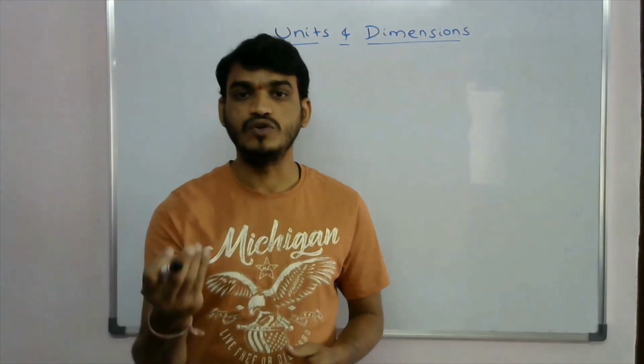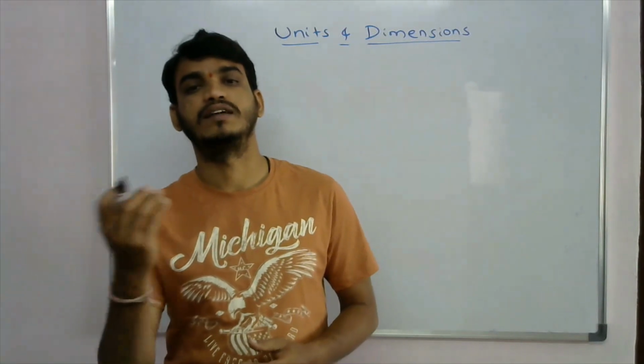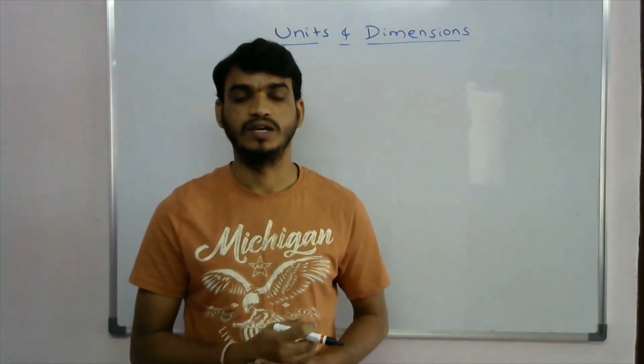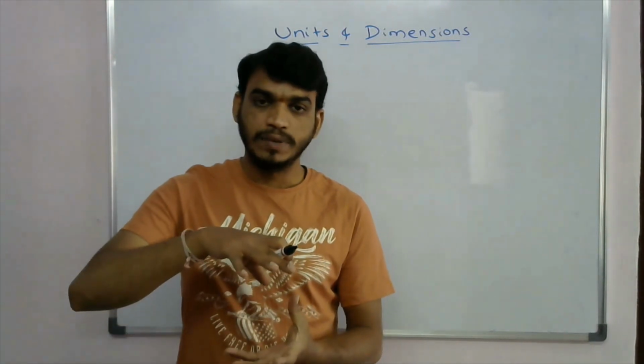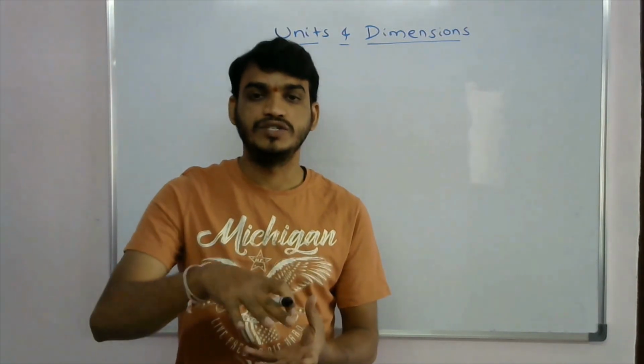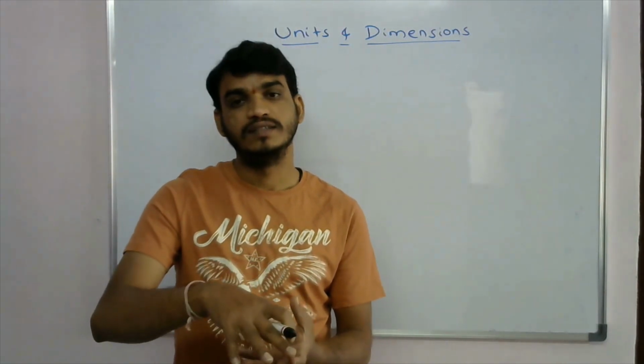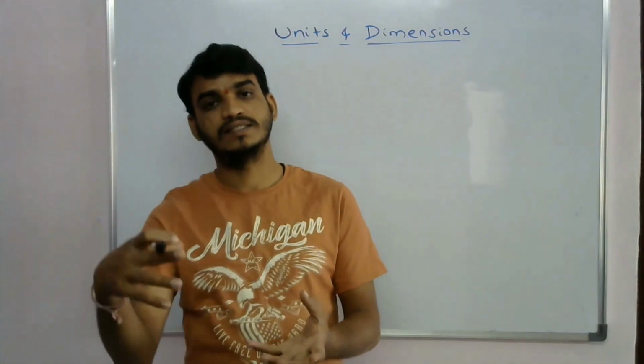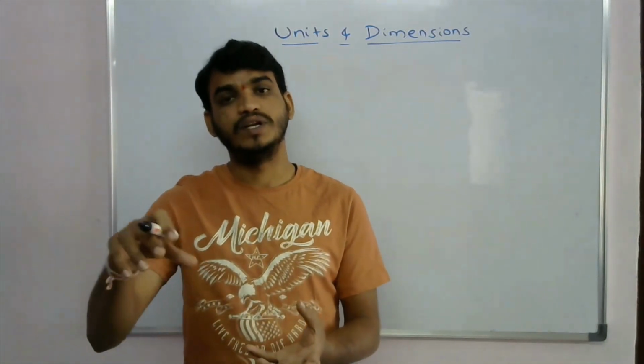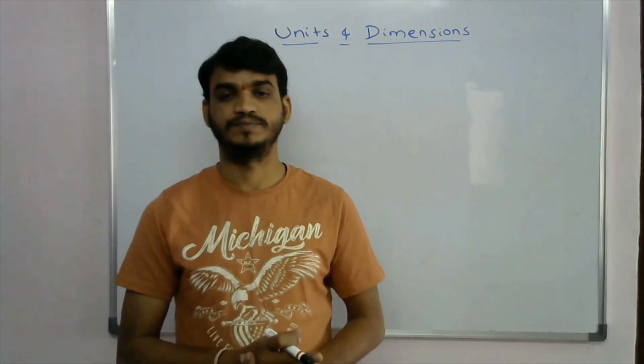So this force is one of the physical quantities. To explain this nature, we need some laws, and for those laws, we need some physical quantities.